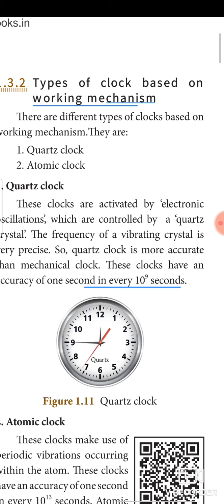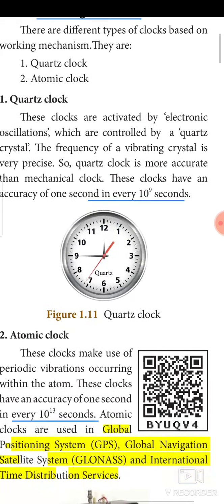The crystal vibrates every time. That is called electronic oscillation. The vibration is very, very minute. It is of the order of 10 to the power 9 second. So it is very much accurate. What we are wearing on our hand, a quartz clock, is very much accurate. The precision is 1 second in every 10 to the power 9 seconds.